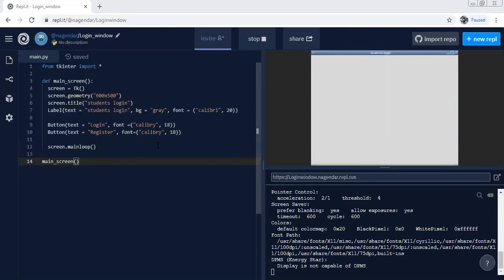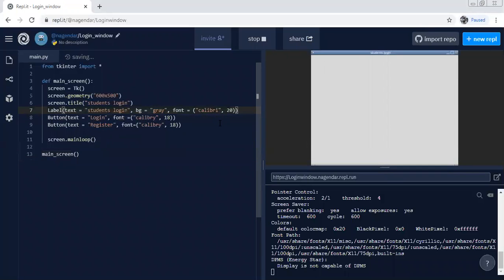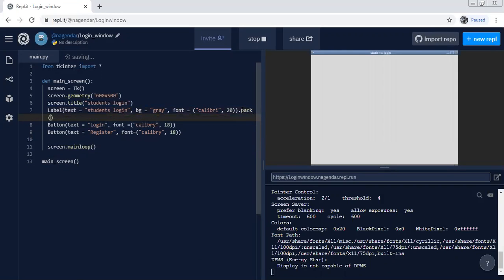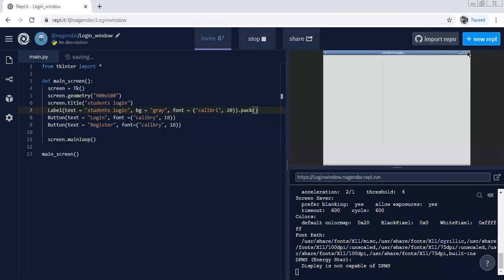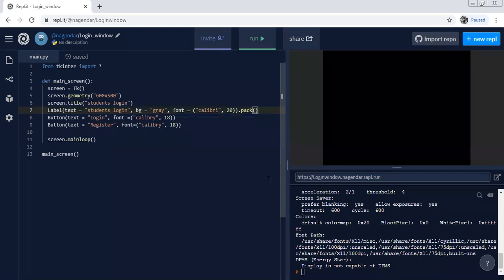Okay, so now, sir, you did buttons also, but why are the buttons not showing here? See, for that, what we need to do, we need to pack the things. We need to write just pack here to make it at center. Make everything at center. Okay, one second. So just close this one.